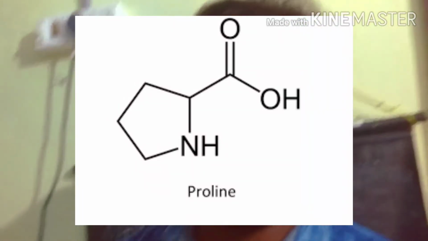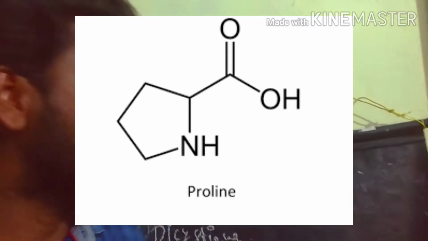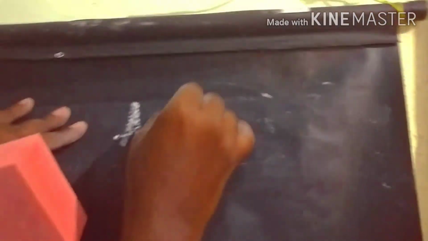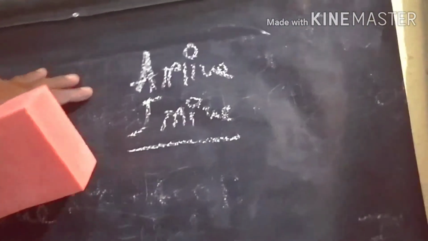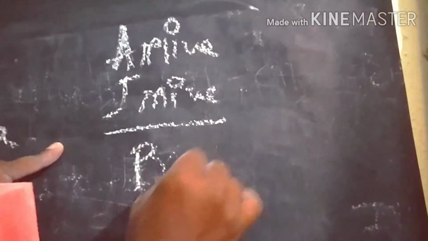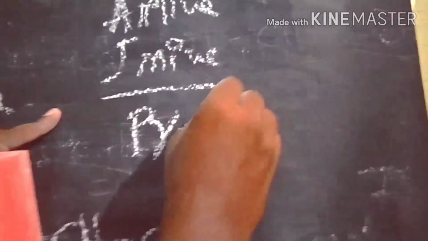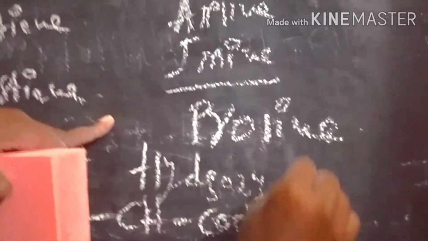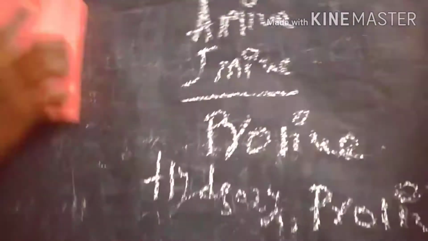The next one, proline and hydroxyproline. These two are imino acids. What is the difference between amino and imino? In this case we call them imino acids, both proline and hydroxyproline. Both have a cyclic structural formula, proline and hydroxyproline.